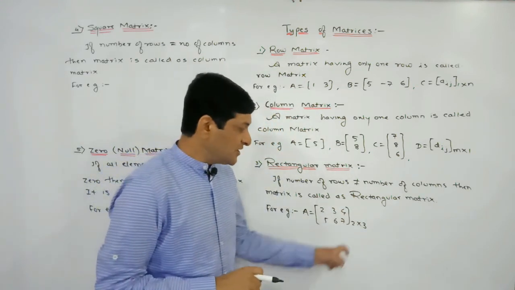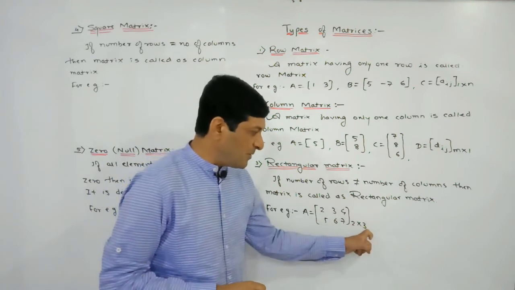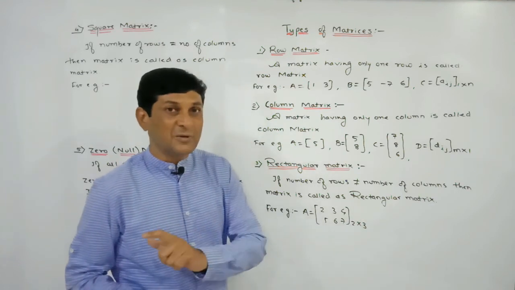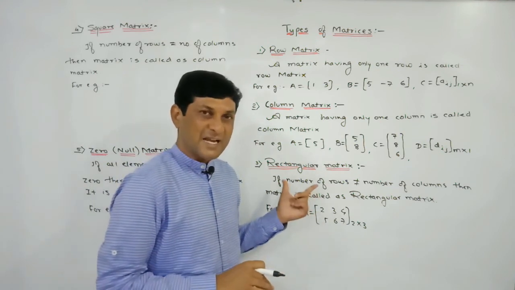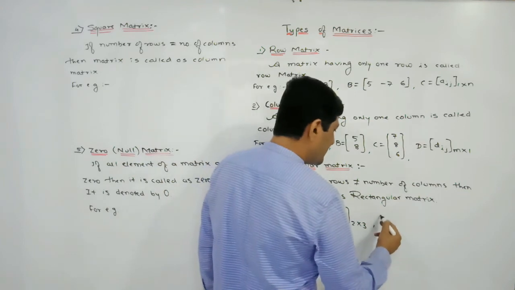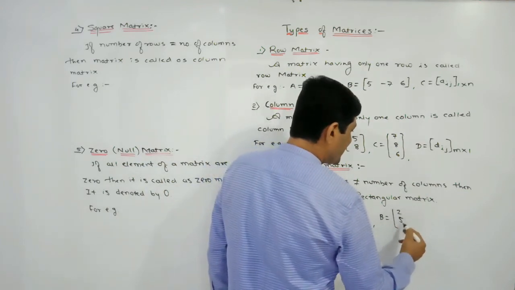Just by observation we know that the number of rows is 2 and the number of columns is 3, meaning the number of rows and number of columns are unequal. Since they are unequal, we can say that this matrix is a rectangular matrix. Take another example. Let B be a matrix whose elements are, say, 2, 5, 8.